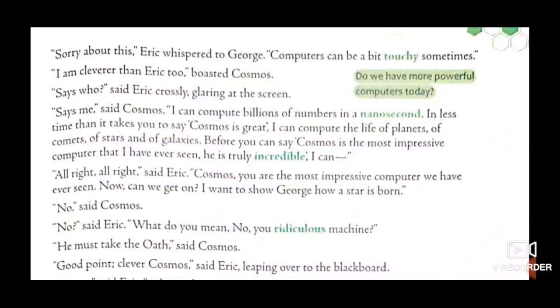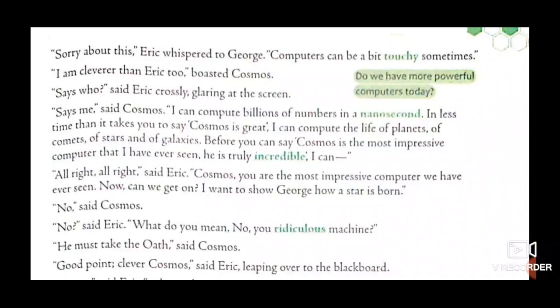And before that nanosecond gets completed, Cosmos can calculate the life of planets, comets, stars or galaxies. Or before you can say Cosmos is the most impressive computer that I have ever seen.